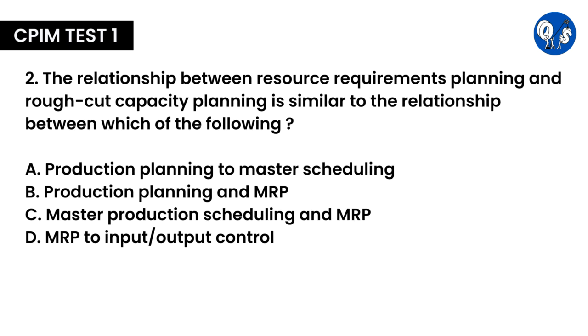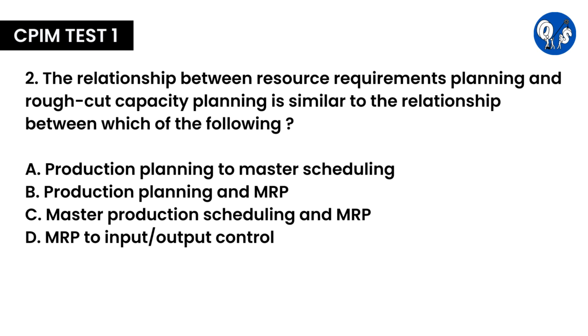Question number 2. The relationship between resource requirements planning and rough cut capacity planning is similar to the relationship between which of the following? A. Production planning to master scheduling. B. Production planning and MRP. C. Master production scheduling and MRP. D. MRP to input output control. Here, the correct answer is A.